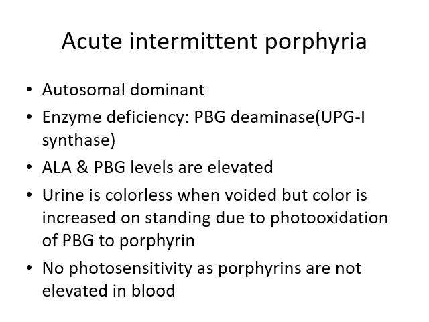Then the urine will be colorless when voided, but the color will deepen to dark red on standing, due to photooxidation of porphobilinogen to porphyrin. Once the porphyrin ring system is generated, because of the presence of these carbon double bonds, it can specifically absorb a specific wavelength from the Soret band. That is the reason for the development of color if you keep the urine for a long time.